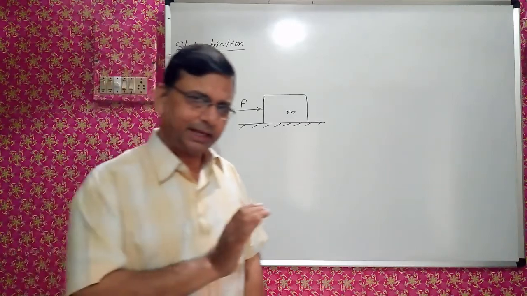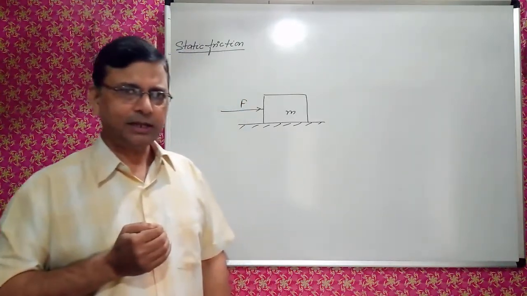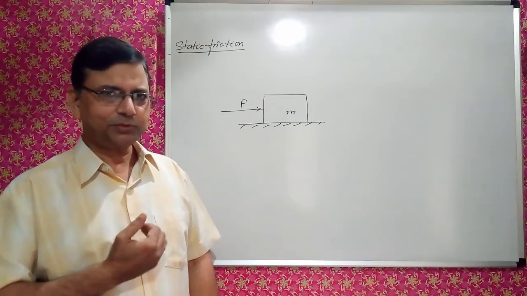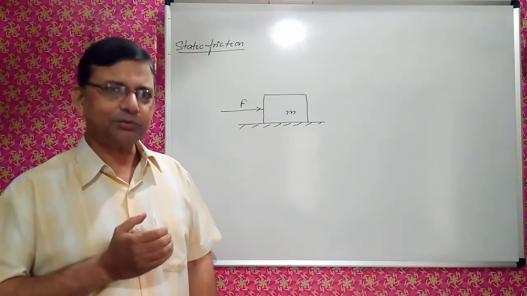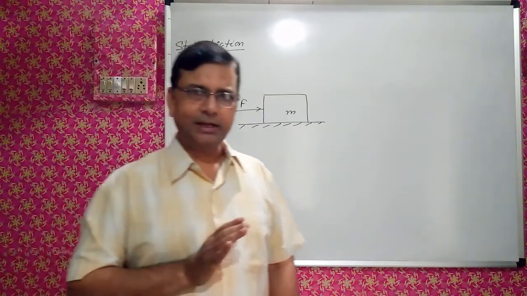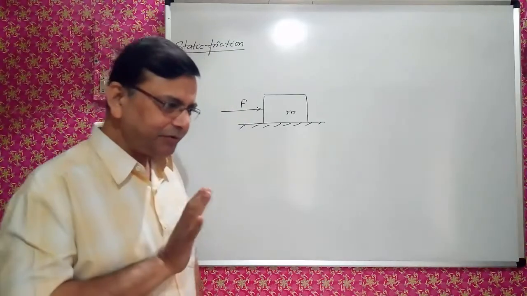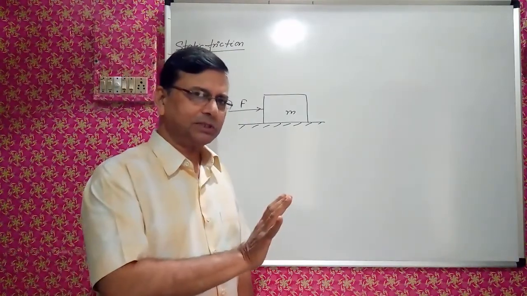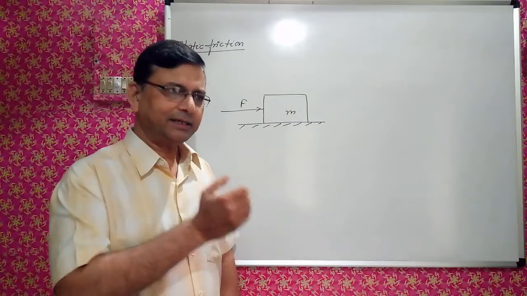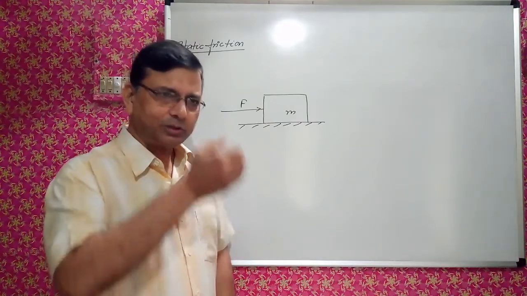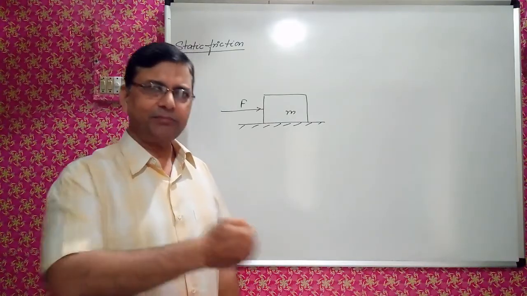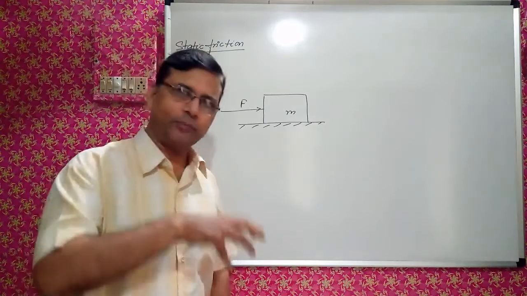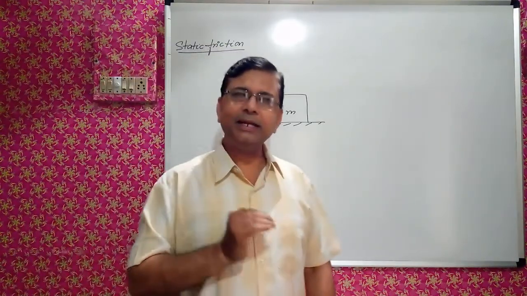So applied force is there, object is not in motion. It means there must be opposing force and that opposing force is called the static friction. So gradually if we go on increasing the force, time comes, as I said, then it starts moving. So that situation, whatever frictional force is acting on the object is called the limiting friction.